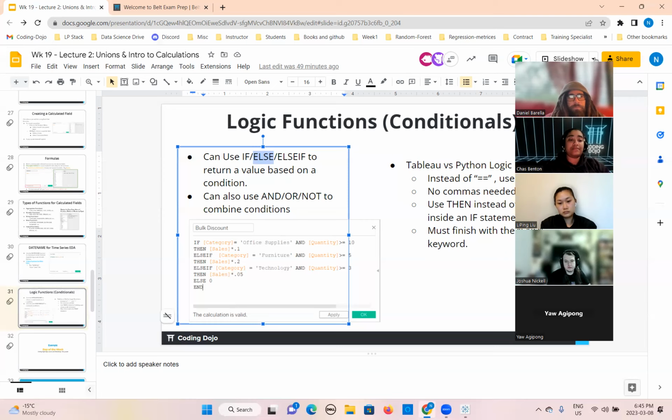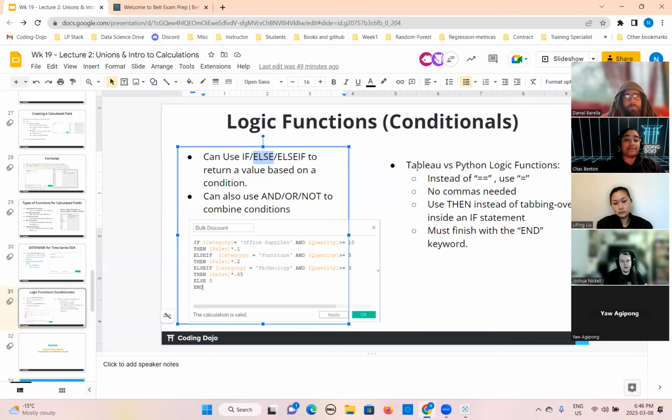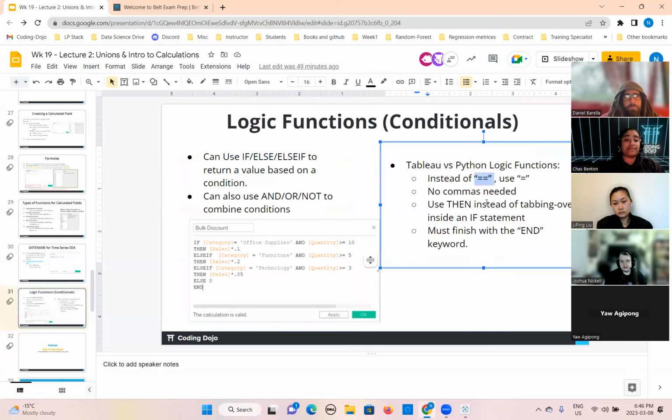Now here, if I show you the Tableau versus Python logic function, instead of double equal to, Tableau uses only the single equal to sign to check the condition. It does not use a double equal to, but in Python when you are writing the conditional statement, you always say if color double equal to yellow.